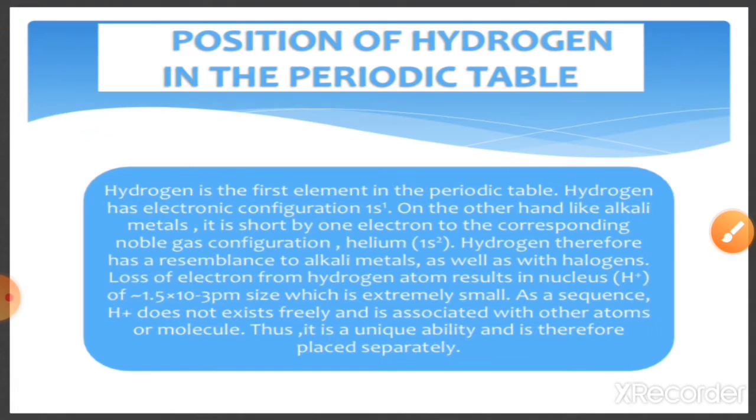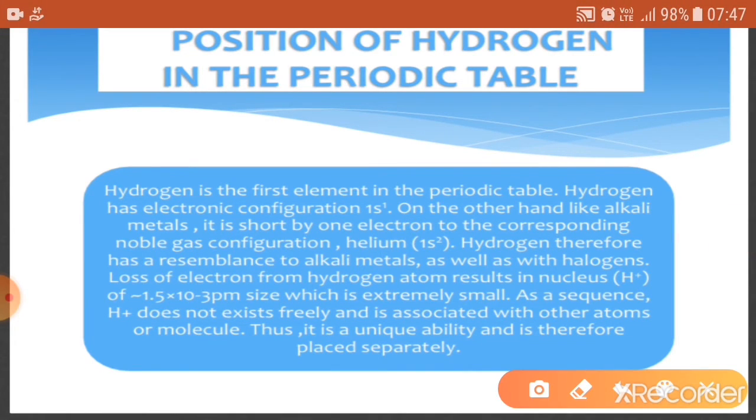Now, what is the position of hydrogen in the periodic table? Hydrogen is the first element in the periodic table, but it resembles the alkali metals as well as the halogen elements. Now, how does it resemble the alkalis? Because hydrogen has the electronic configuration 1s1, and in alkalis there is also one valence electron present in the last valence shell.